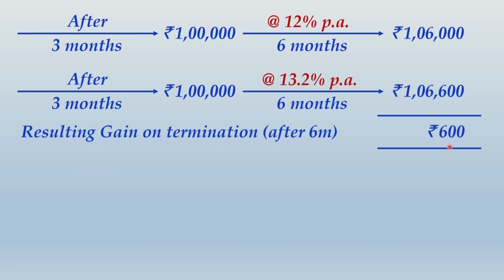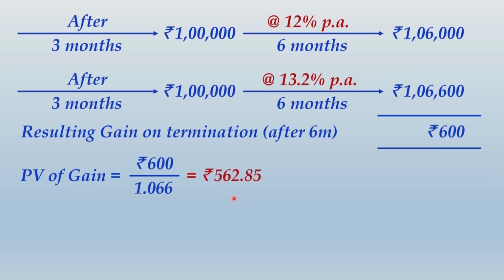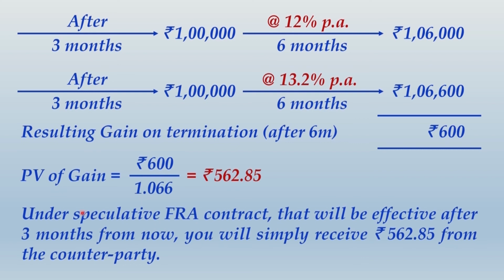So this 600 you divide by 1 plus interest rate, and for 6 months effective interest rate will be 6.6%, or simply 1.066, and when you compute that you get exactly 562.85. Under speculative FRA contract that will be effective after 3 months from now, you will simply receive the present value, that is 562.85, from the counterparty.